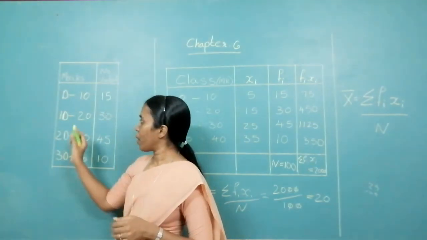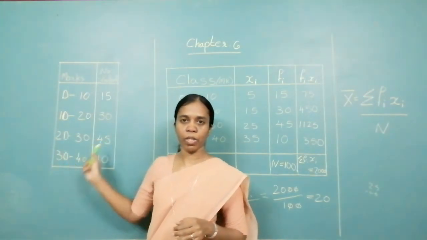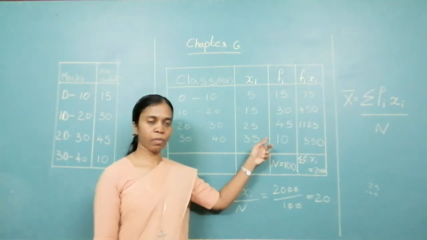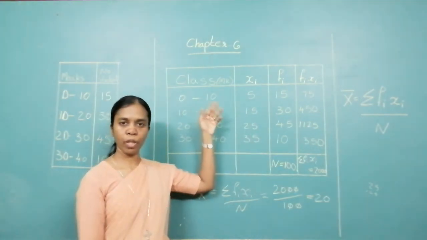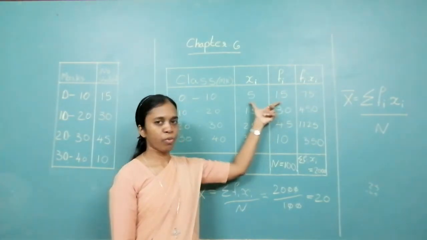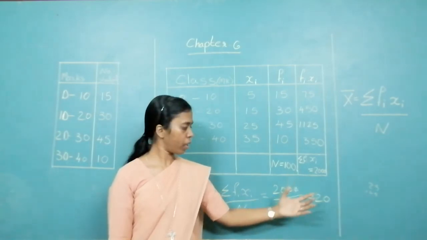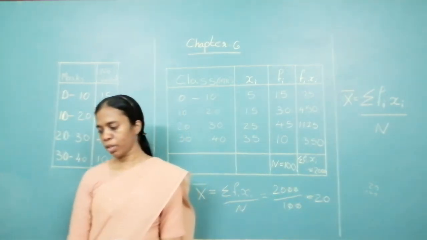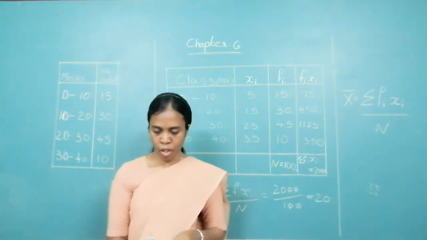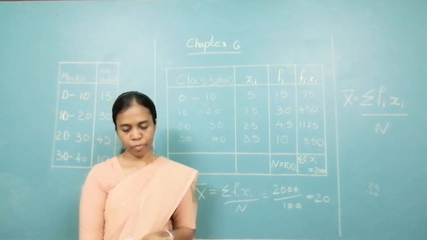Okay. Now when your question is given to you like this, you already get the class interval and frequency from here. That is the first and the third column. Class mark, how do we find the class mark? Add the upper and lower limit, divide by 2. Last column is the product of these two. At the end you find the last 2 columns' summation and directly substitute in the formula, and you will get the answer. I wanted to take practice set 6.1.